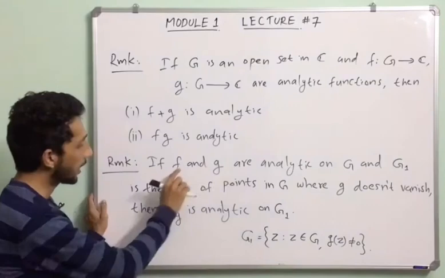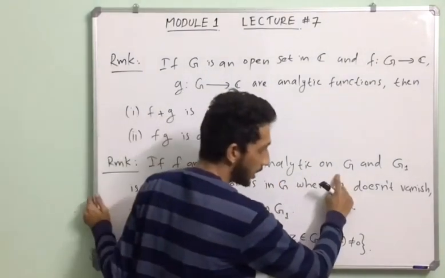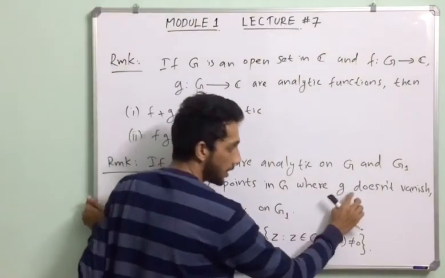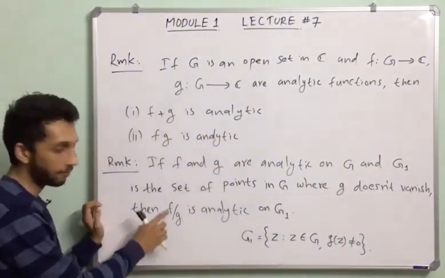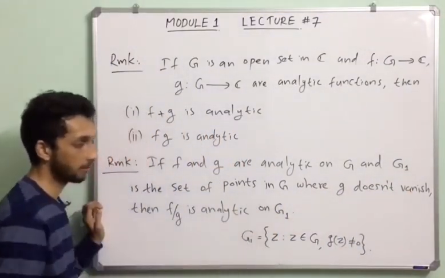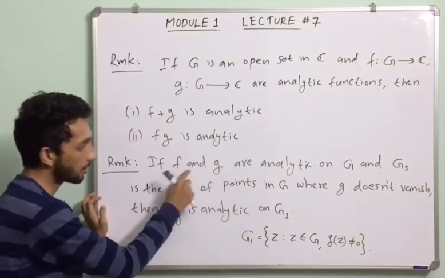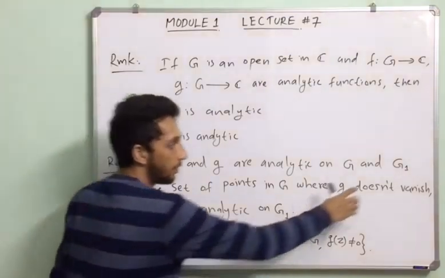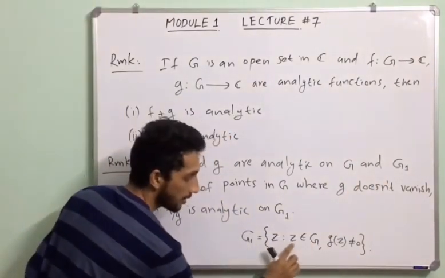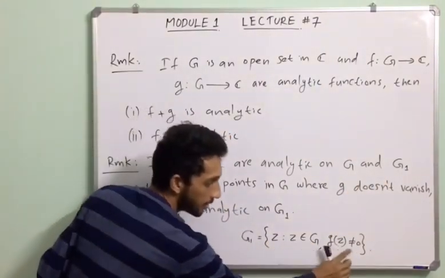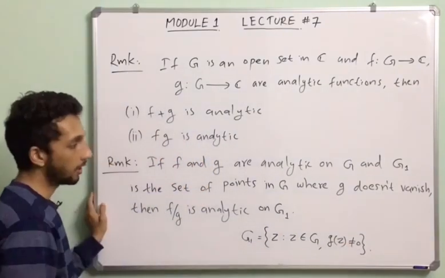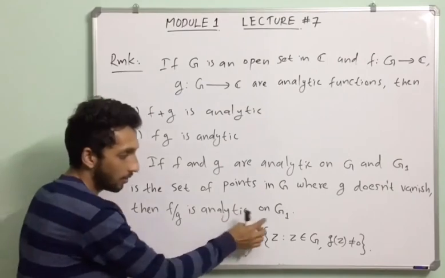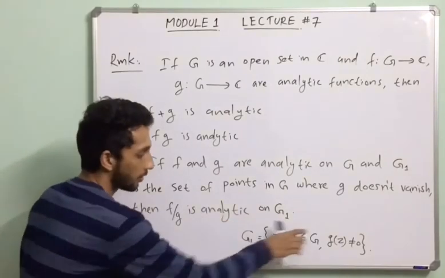Next remark: if f and g are analytic on G and G1 is the set of points in G where g doesn't vanish, then f by g is analytic on G1. Note that these two functions f and g are both analytic on G, and G1 is the set of all points z in G such that g doesn't vanish. Okay. Then the function f by g is again analytic on the set G1.